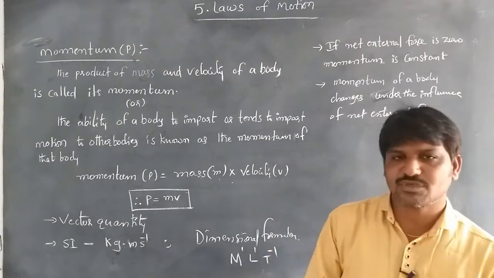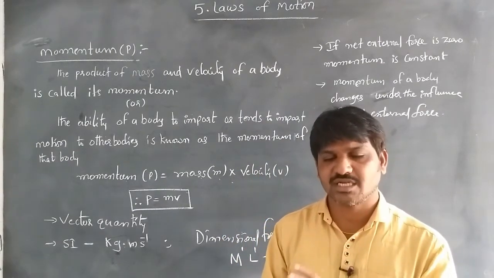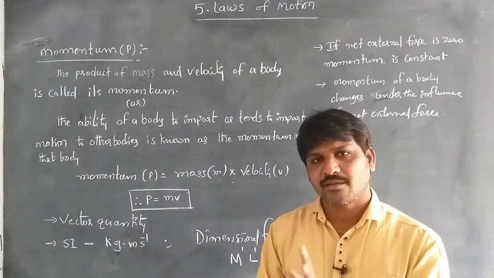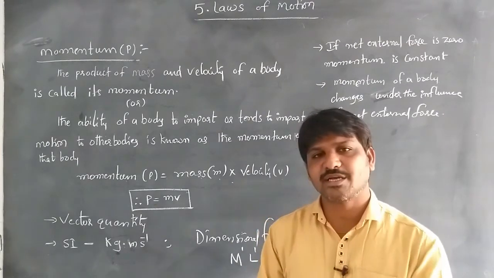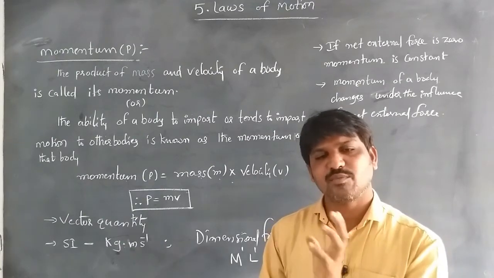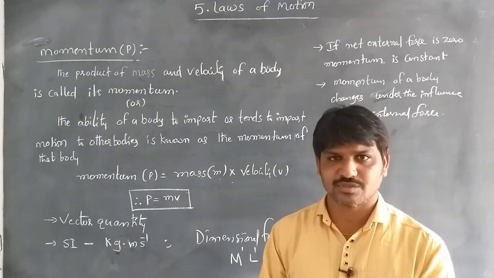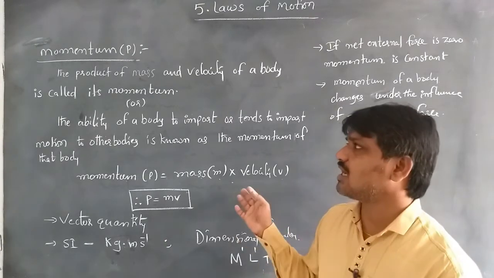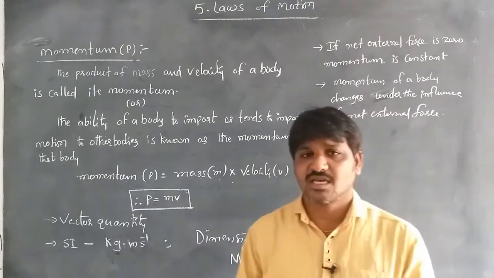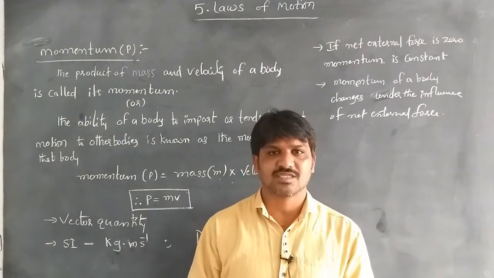If a net external force is applied on the body, then the momentum also changes. So this is the general information about momentum, the terms which can be discussed in Newton's first law of motion.